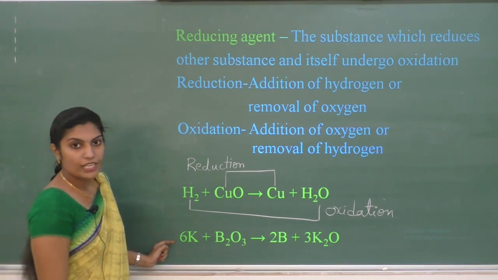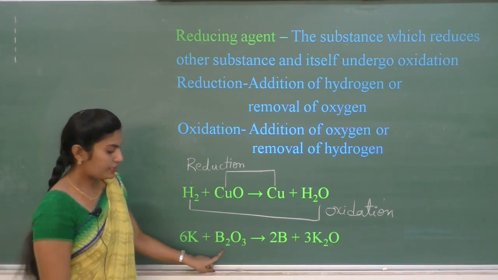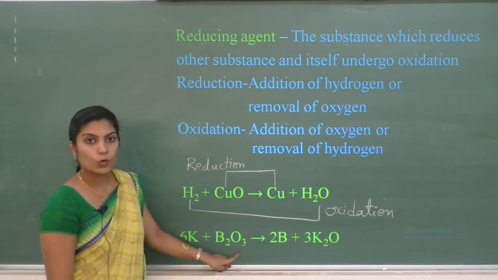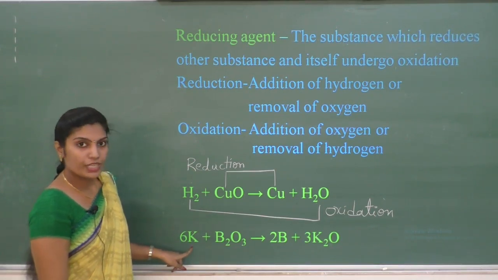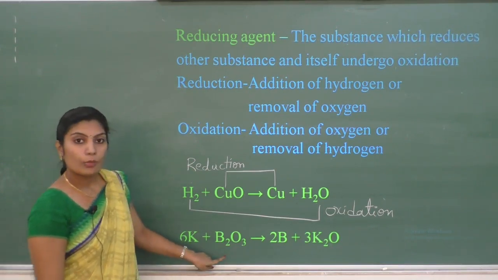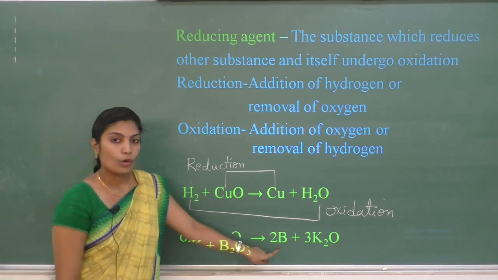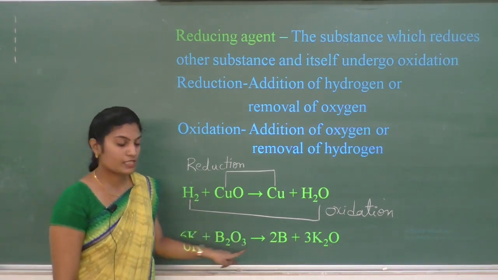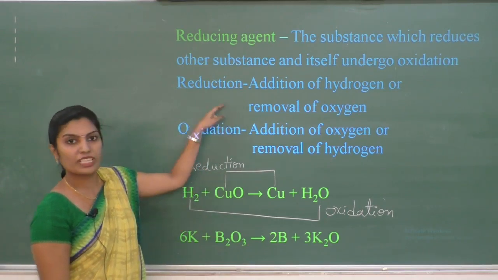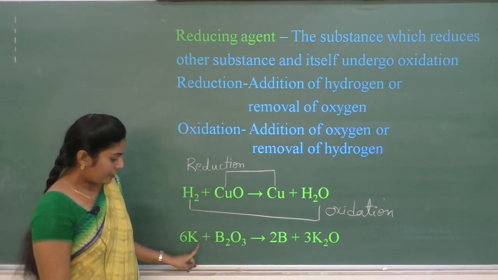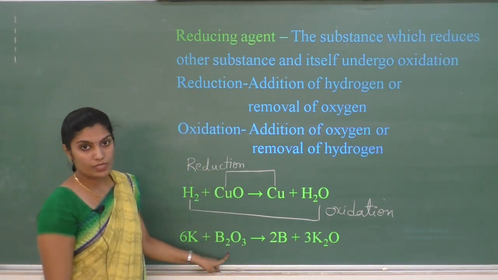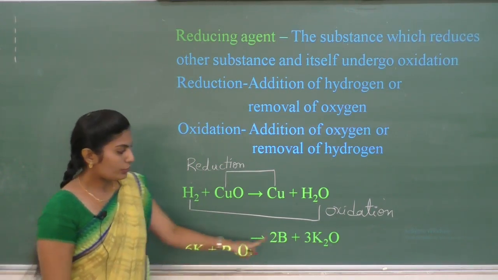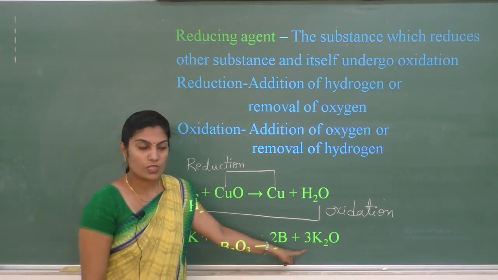In this reaction, potassium is reducing boron oxide, B2O3. This potassium is reducing boron oxide to boron. Removal of oxygen is taking place. Removal of oxygen is nothing but reduction. It is going to remove the oxygen from the boron and it is going to form the respective oxide.